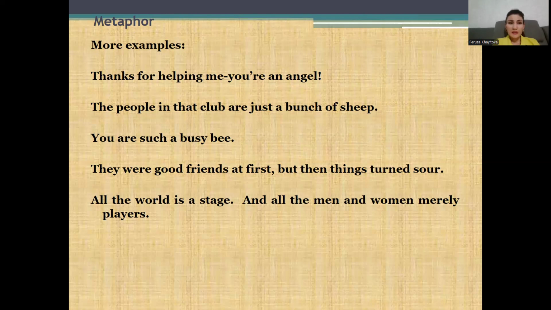More examples. Thanks for helping me. You are an angel. The people in that club are just a bunch of sheep. You are such a busy bee. They were good friends at first, but then things turned sour. All the world is a stage, and all the men and women merely players.